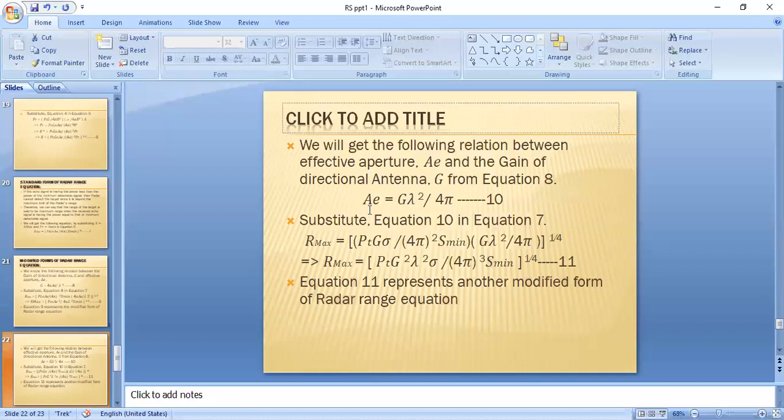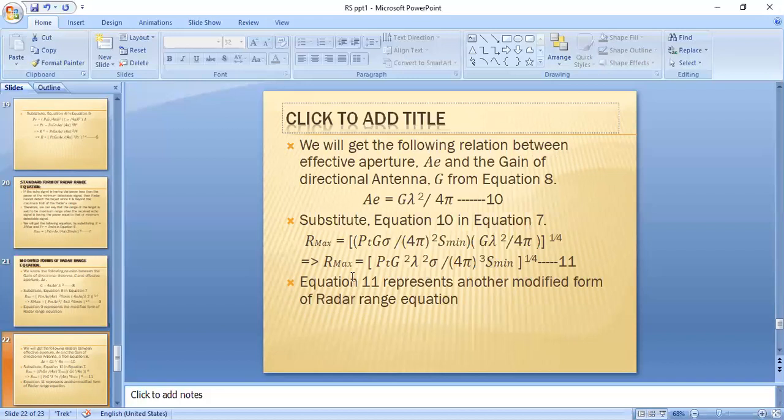We know the effective aperture A is equal to G lambda square by 4 pi. This is the standard form of effective aperture equation of an antenna. Substitute this equation in equation 7. So we can get the equation as R max is equal to Pt G sigma by 4 pi whole square into S minimum into G lambda square by 4 pi, whole power 1 by 4.